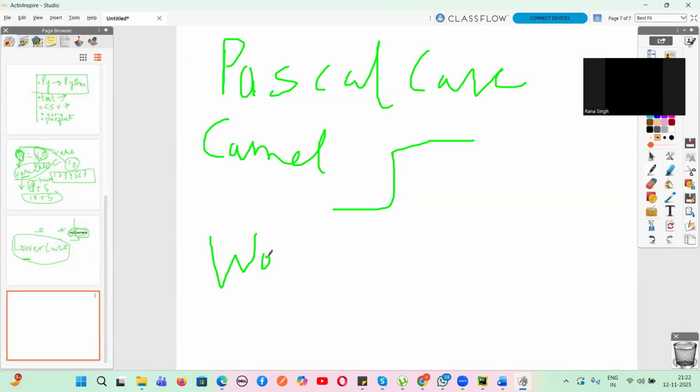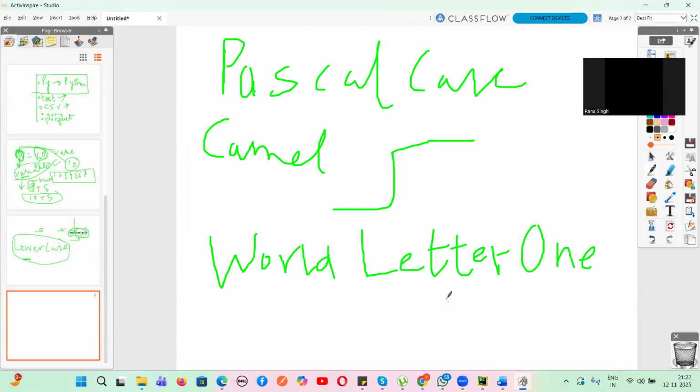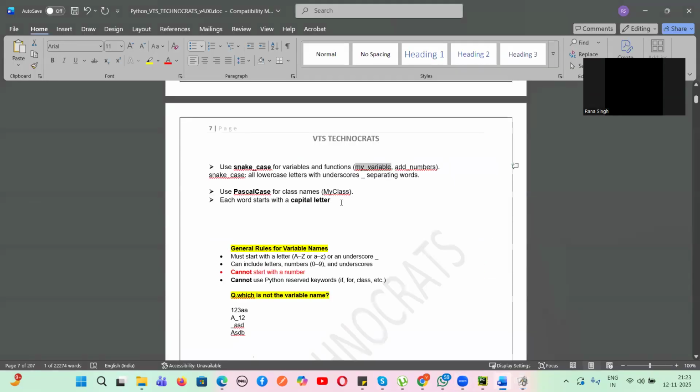Let's suppose this is a word. The first letter is capital, and then this is another word. Again, the first letter of the second word is capital. So again, the first letter of each word is capital. That is nothing but the Pascal case, or the class name. So each word starts with a capital letter. This is what the class name is, guys.